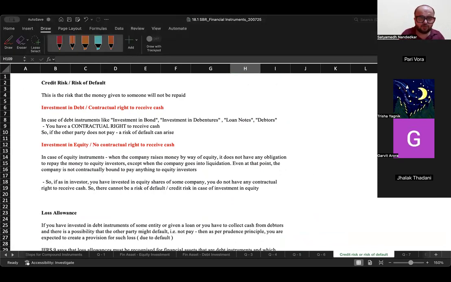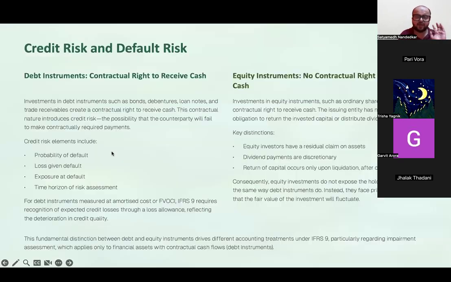Default is a situation where the other entity does not pay the amount it was supposed to on the specific date identified in the contract. So in case of debt instruments, say I had given a loan to someone and that person is supposed to pay interest every 6 months. He misses the interest payment deadline, or he does not repay the annual installment that he was supposed to pay. The risk of this particular default is known as credit risk.